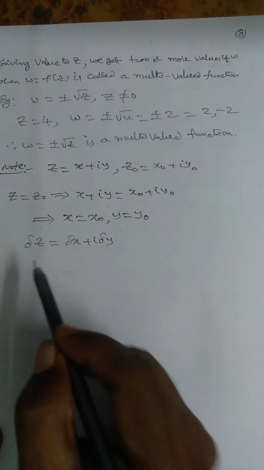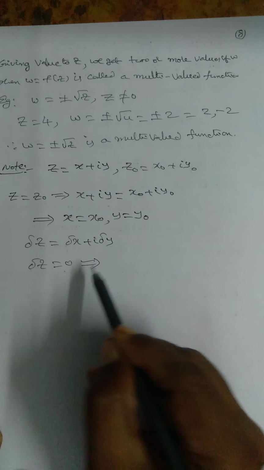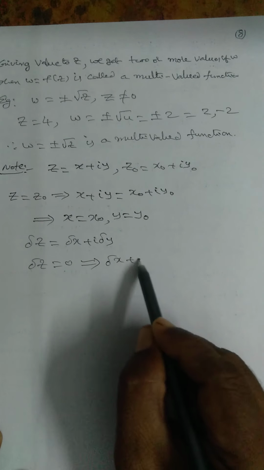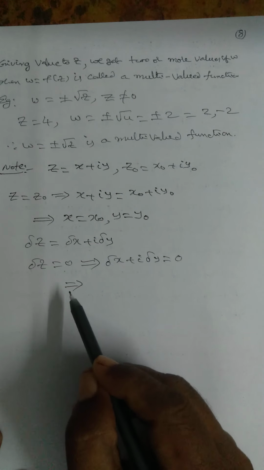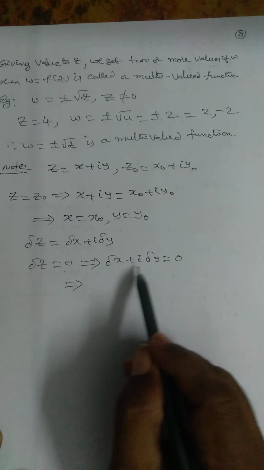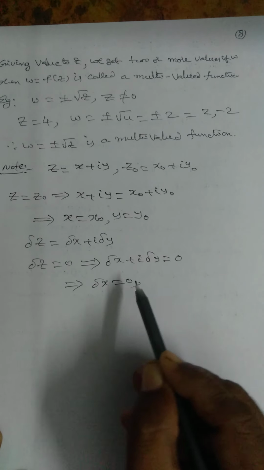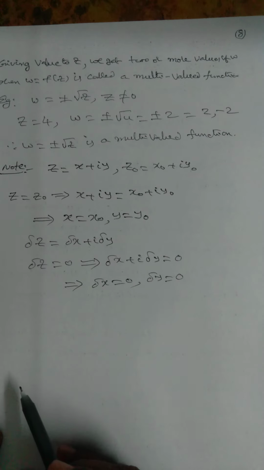Delta z is equal to 0 means, as I told you in previous lectures, whenever a complex number is equal to 0, the real part is 0 and the imaginary part coefficient is also 0.